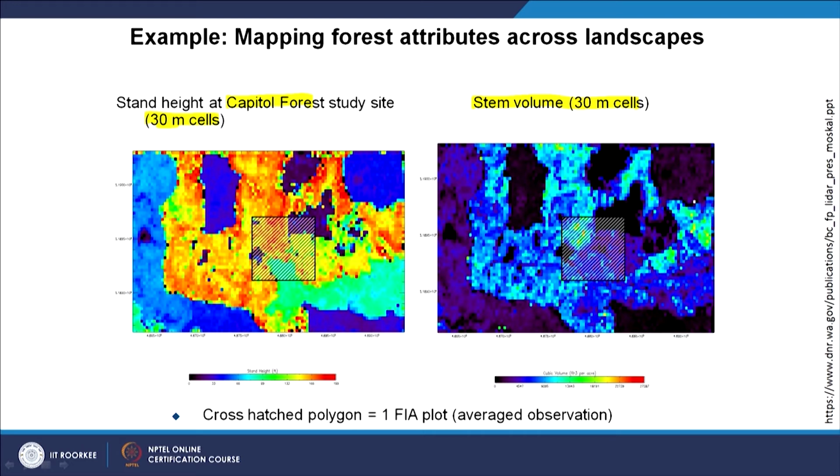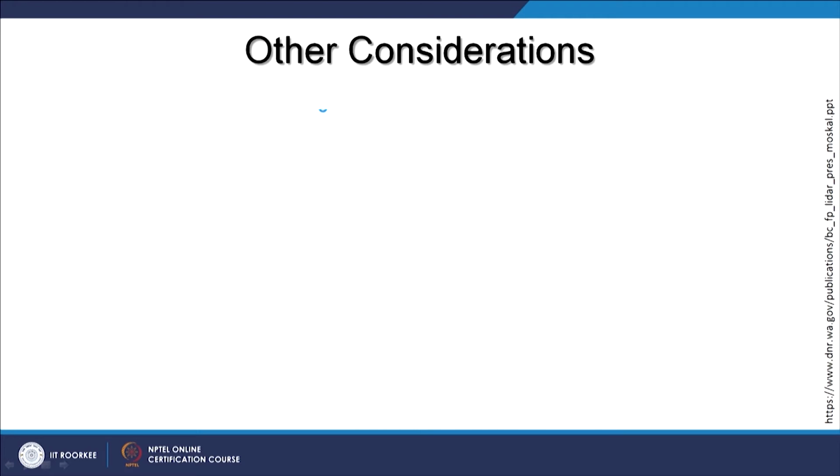But here we are seeing the mapping of forest attributes across a landscape. So here is the forest, capital forest, and this is the stem volume, how much volume, that can also be calculated using the LiDAR technique.